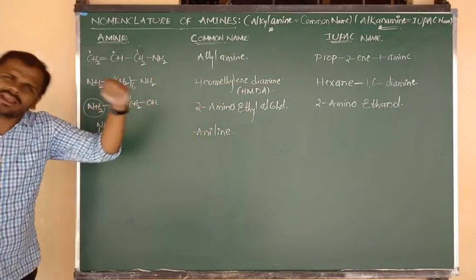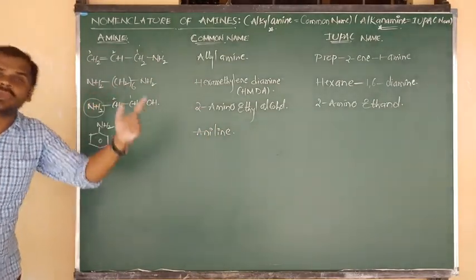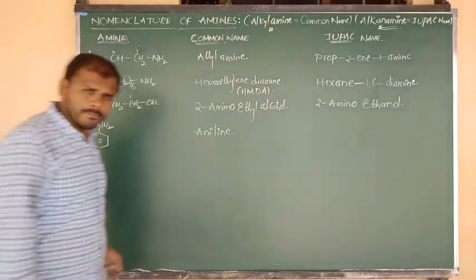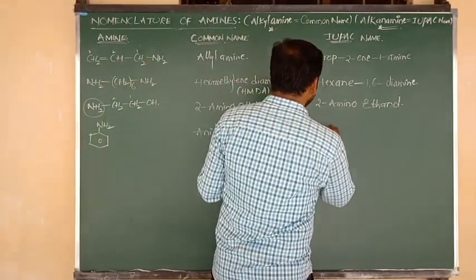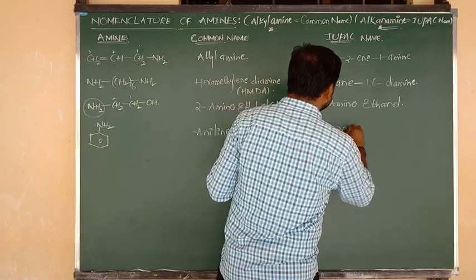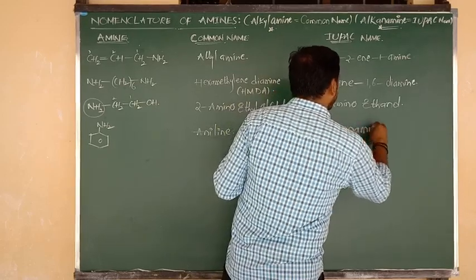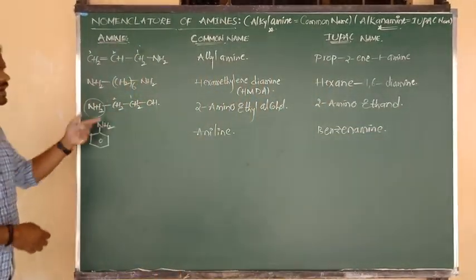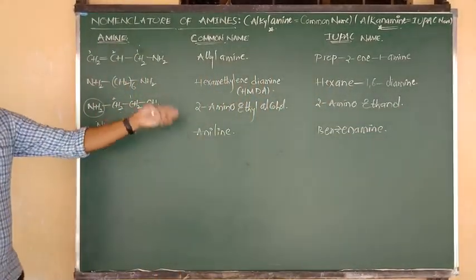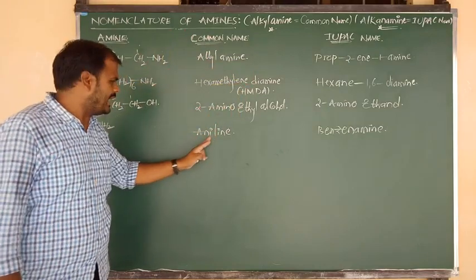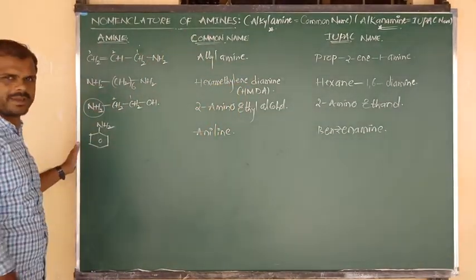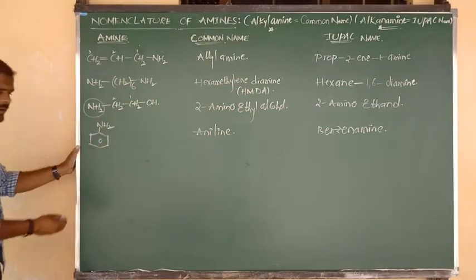We can write the IUPAC name also as aniline, but the exact IUPAC name is benzene plus amine, and by condensation we get a short name called benzenamine. Benzene plus amine, benzenamine. Otherwise, the common name and the IUPAC name, both we can write as aniline, but the exact IUPAC name is benzenamine. Benzene plus amine. Clear?